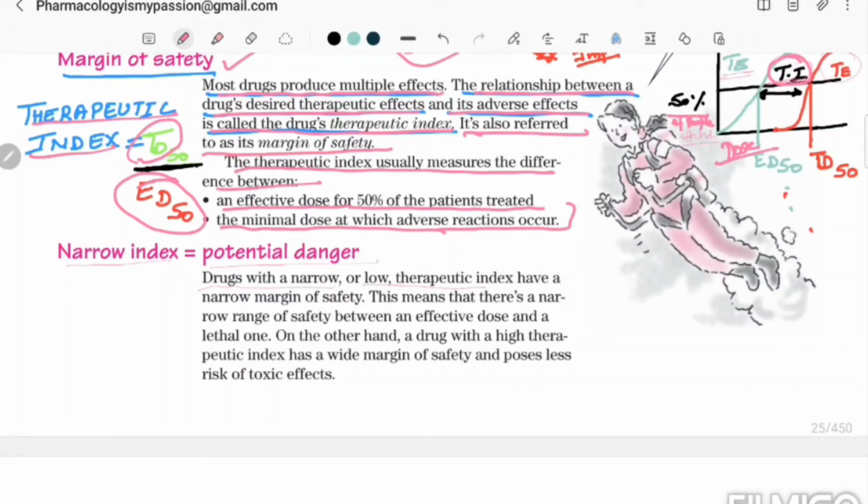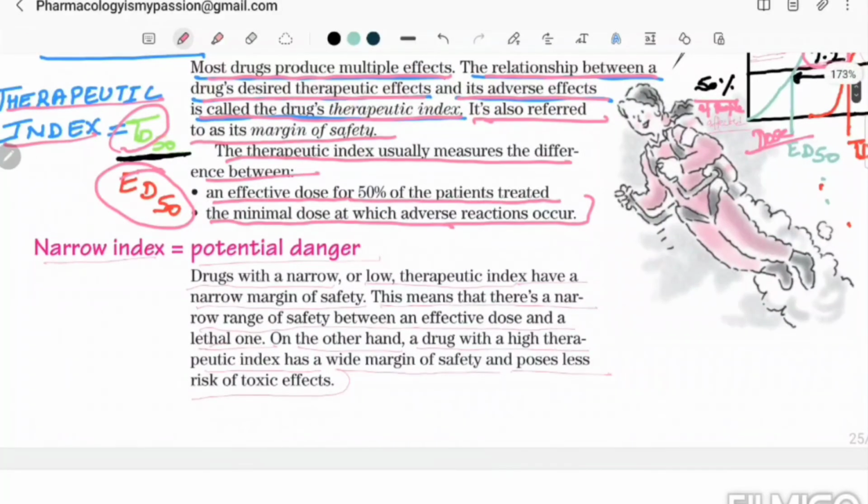Drugs with a narrow or low therapeutic index have a narrow margin of safety. This means that there is a narrow range of safety between an effective dose and a lethal one. On the other hand, a drug with a high therapeutic index has a wide margin of safety and possesses less risk of toxic effects. It's very simple.